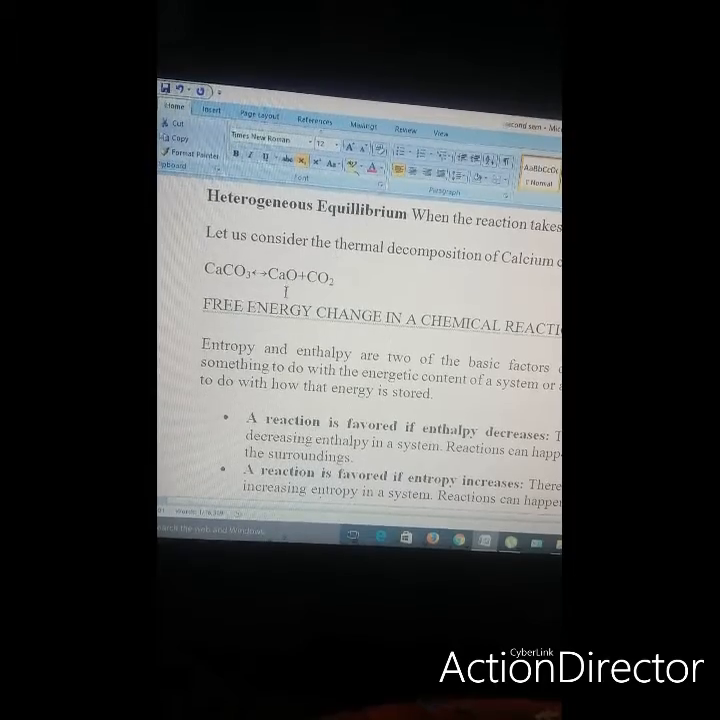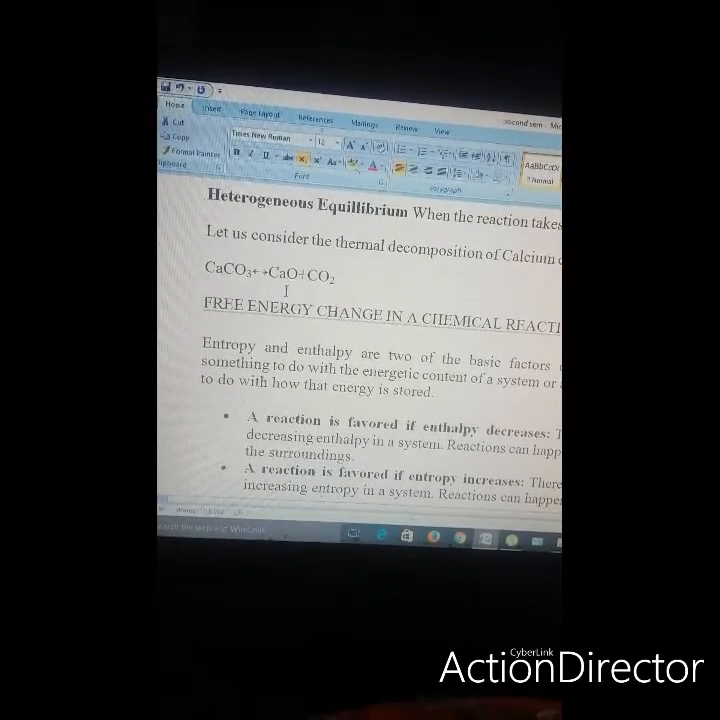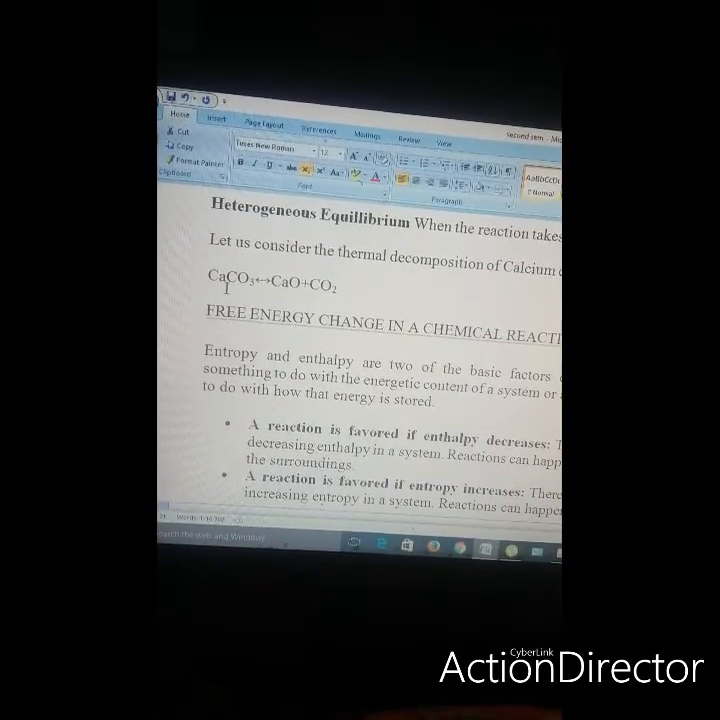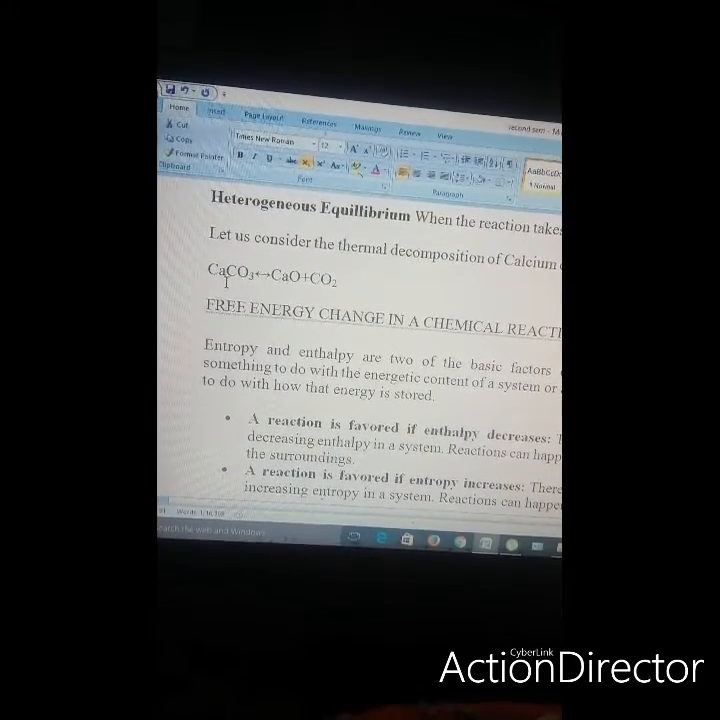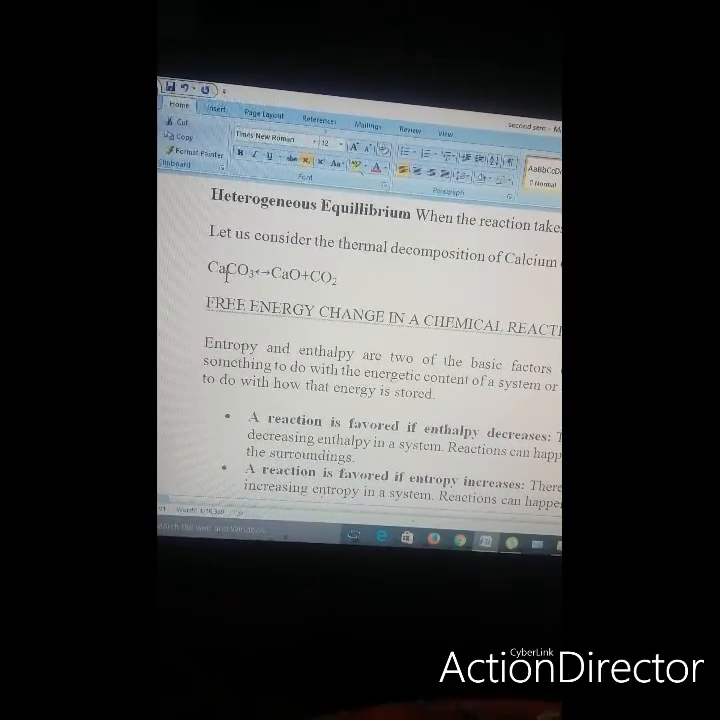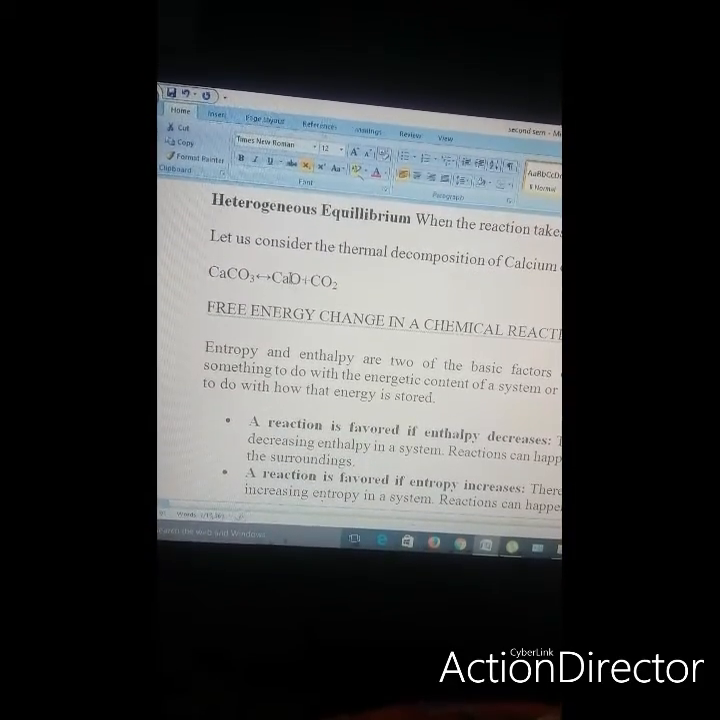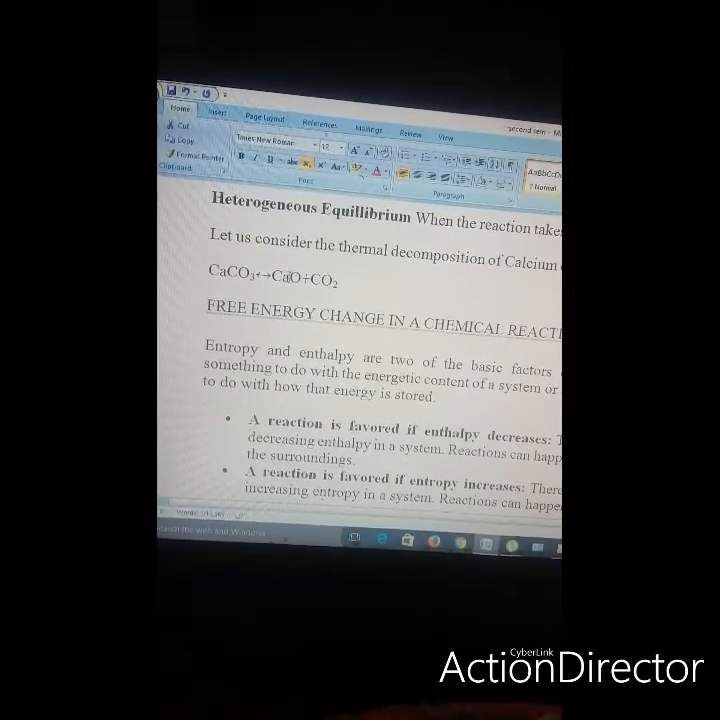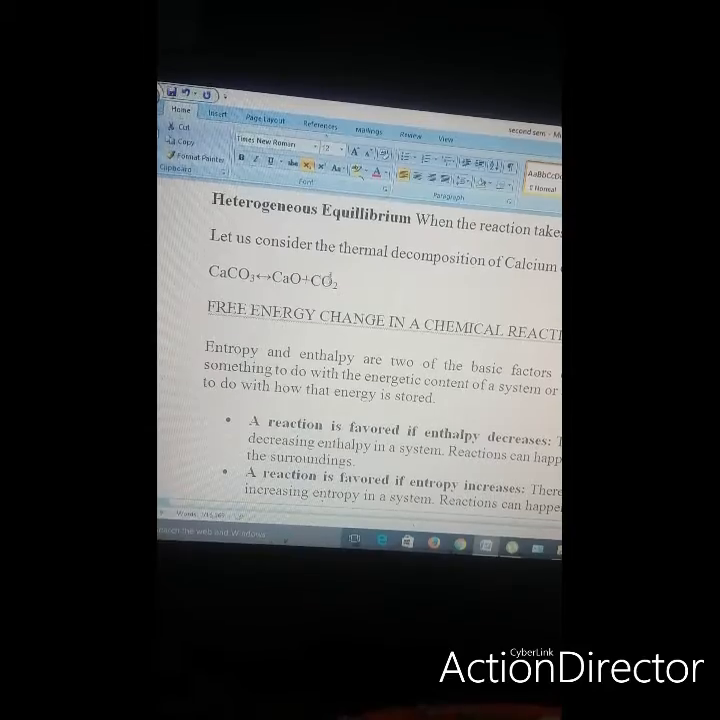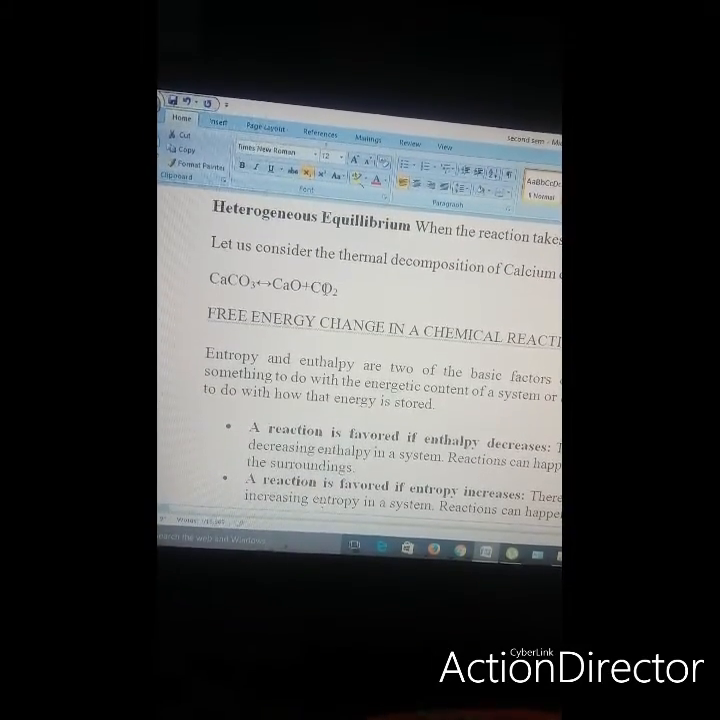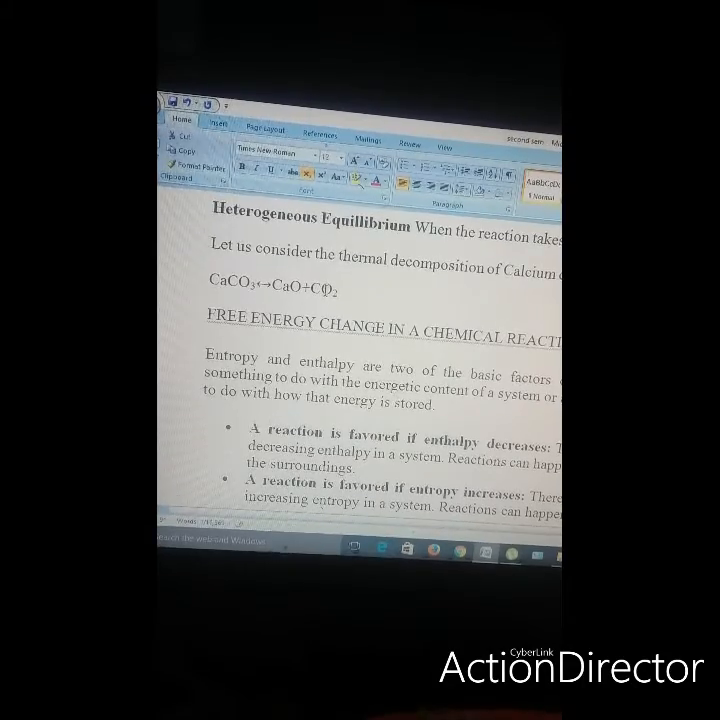And when the reaction takes place in different phases, then it is heterogeneous equilibrium, in which we are considering the example of thermal decomposition of calcium carbonate. The calcium carbonate we are taking is a solid, but when it decomposes into calcium oxide and carbon dioxide, we get a solid calcium oxide, but carbon dioxide being a gas. This is an example of heterogeneous equilibrium.